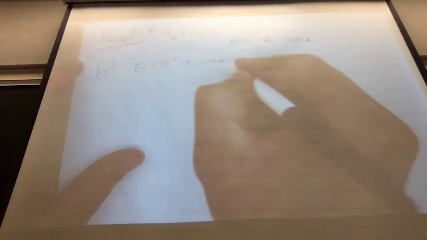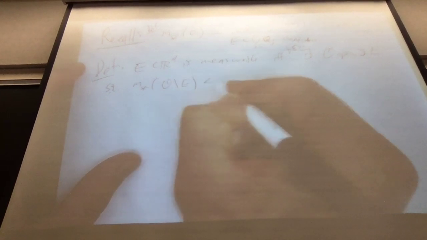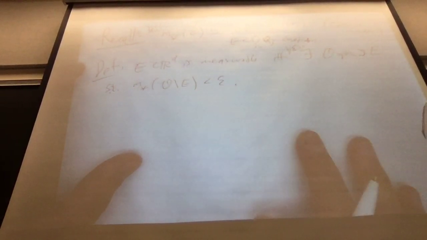We proved a bunch of things about this. I'm not going to recall all of them, but what does it mean to be measurable? This was the definition of exterior measure. E is measurable if for every epsilon there exists an open set containing E such that the exterior measure of O minus E is small. Good.